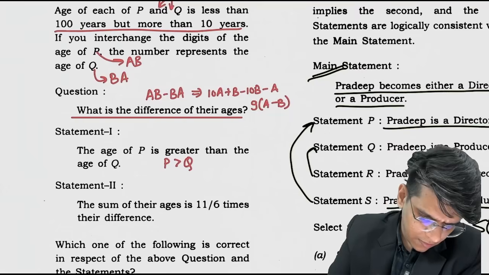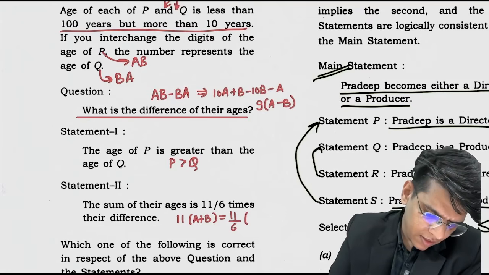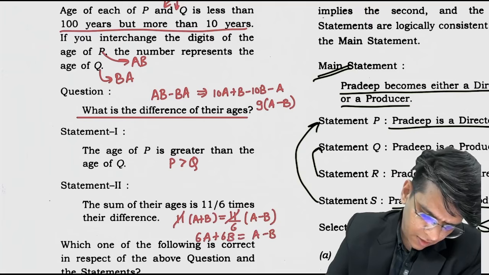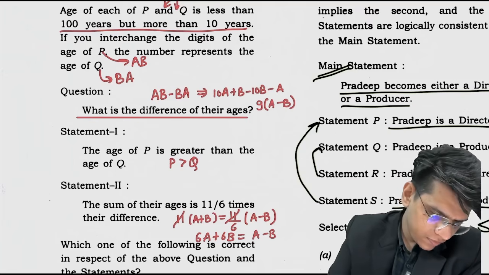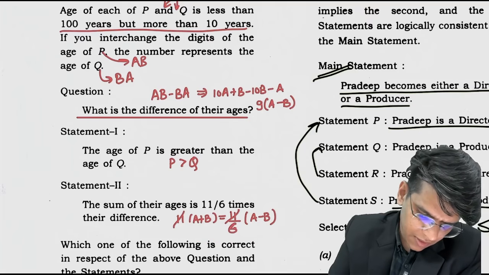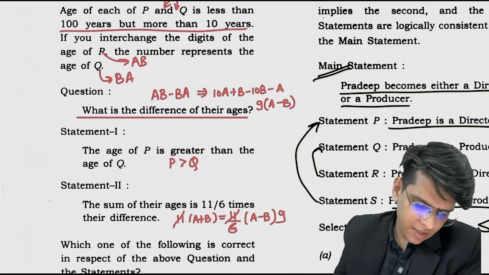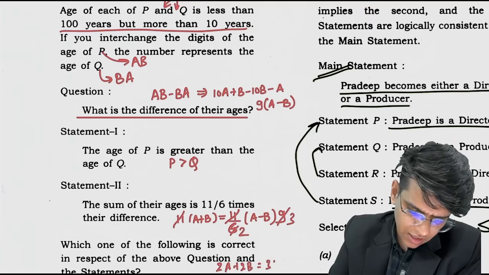The sum of their ages, adding them, gives 11A plus B, which is 11/6 times the difference of their ages, A minus B. The difference will be 9 times (A minus B), as we did in a question earlier. So 9(A minus B) gives 3/2. So 2A plus 2B equals 3A minus 3B. A equals 5B.